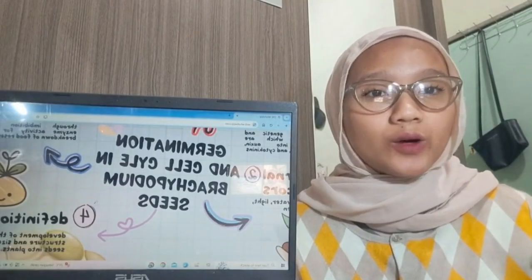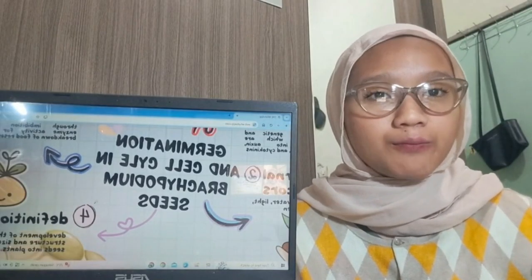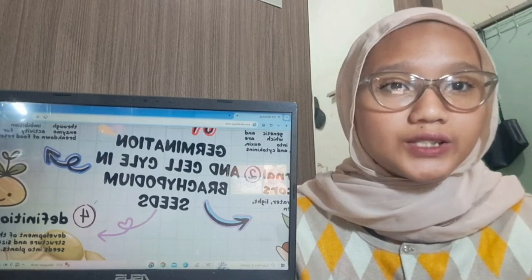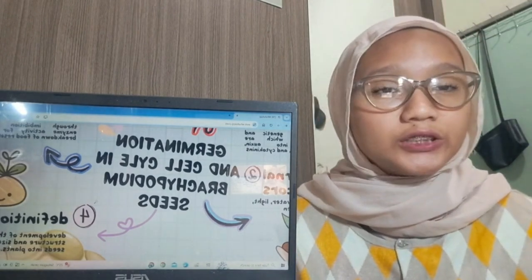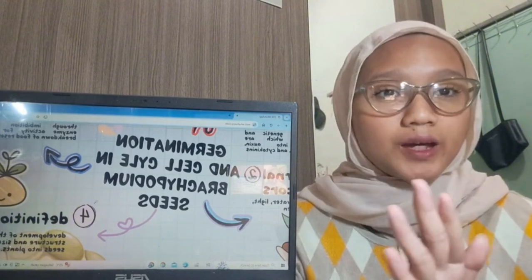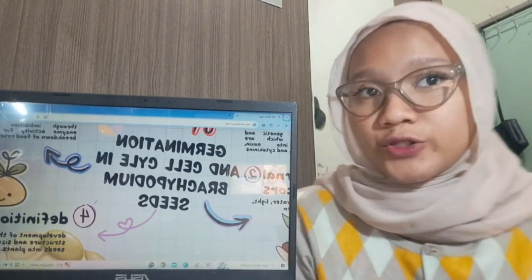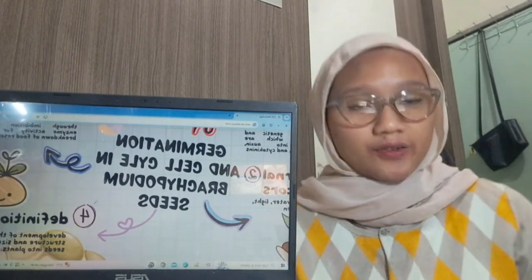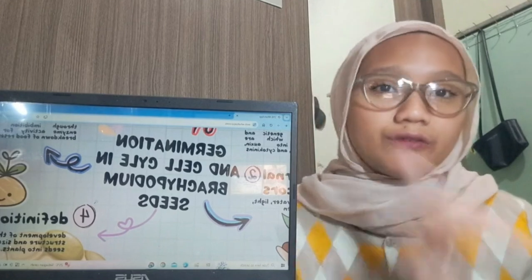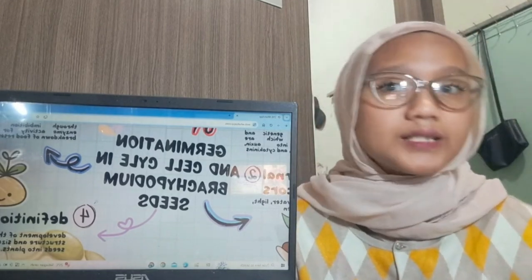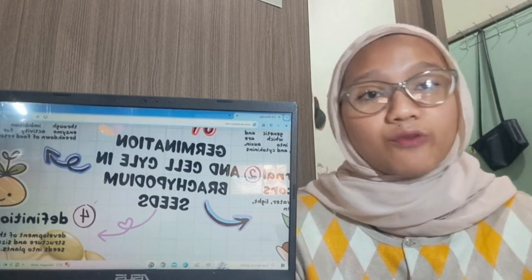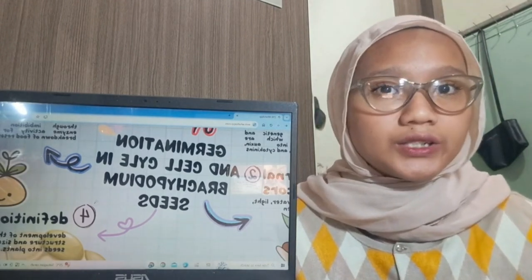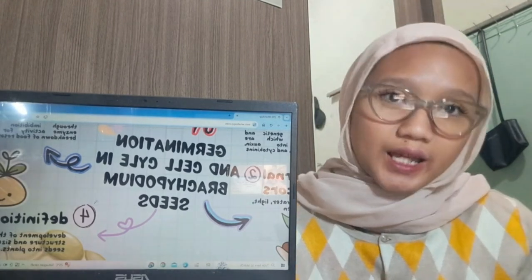Okay, finally, to wrap it up, let's revisit the basic definition of germination. Germination is the development of the seed's structure and size until it becomes a young plant. Seed germination is considered the first developmental phase in the life cycle of higher plants and is followed by post-germination growth of the seed.